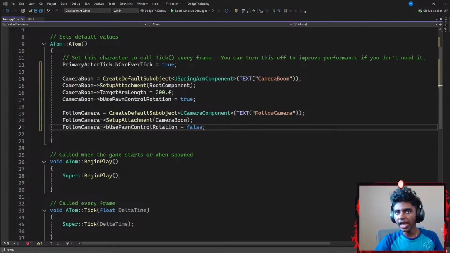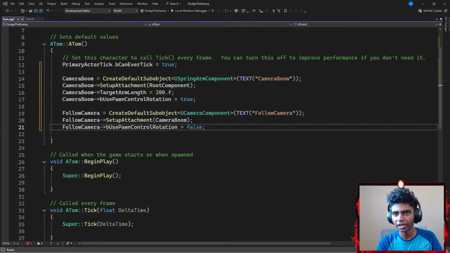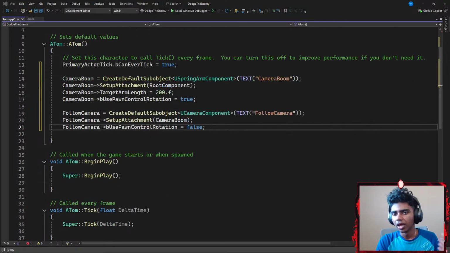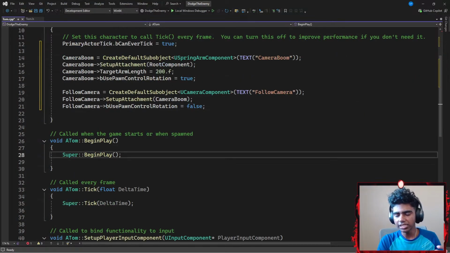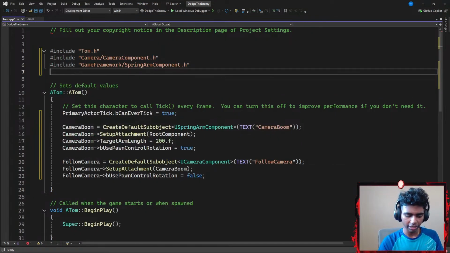So now I'm actually gonna get my camera a bit lower, because sometimes I feel like I need to talk way too loud for it. There we go. Okay, that's it. So once I'm done adding my constructor here, what is something else that I might need? Maybe inside my BeginPlay, since I am using enhanced inputs, which I did not include till now, so let's go ahead and include that.